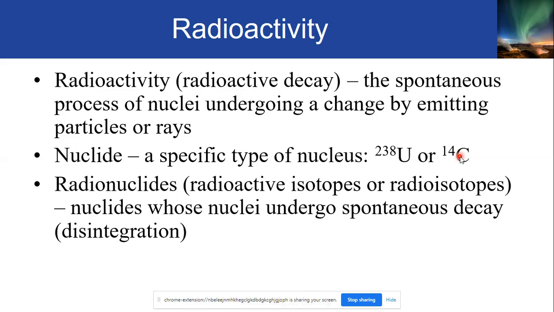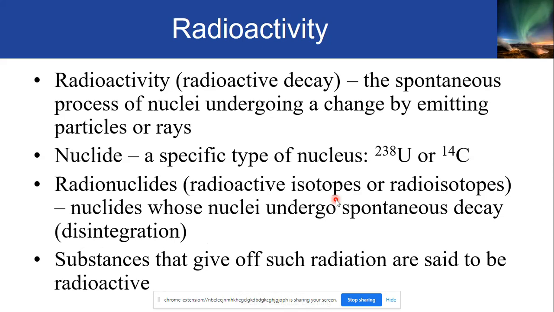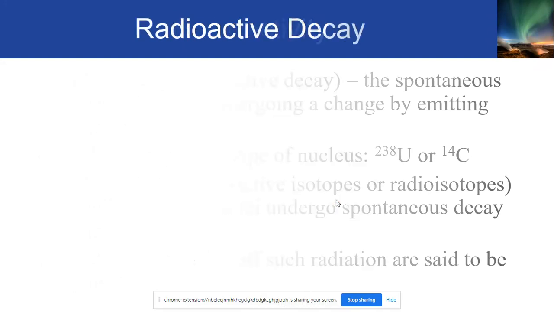So these nuclides are often also called radionuclides or radioactive isotopes, or just radioisotopes. These are nuclides whose nuclei undergo spontaneous decay, or disintegration, by any means. Dahil nga sila ay unstable, kaya ang tendency nila is gusto nila maging stable, they emit some particles or rays na tinatawag. So doon pumapasok yung sinasabi nating radioactivity. Substances that give off such radiation are said to be radioactive.